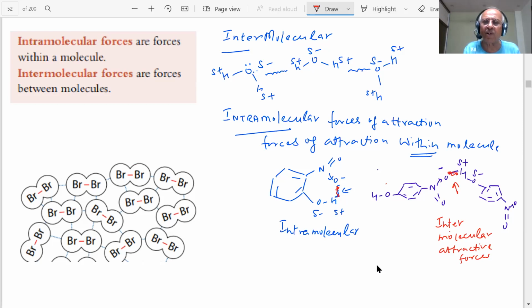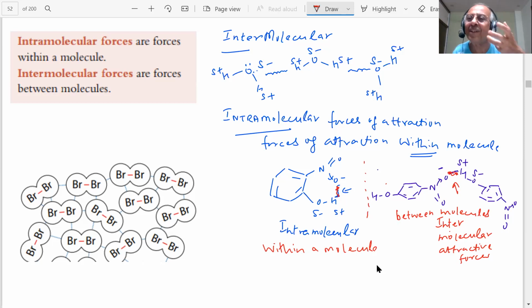This is within one molecule, within the same molecule, within a molecule, student. And this is between the molecules. Between molecules. Got the difference? Yes, sir. So this will change the properties, students.